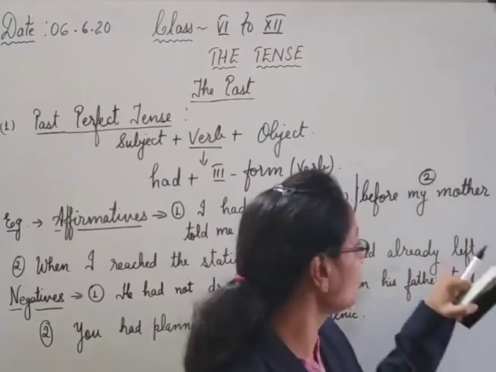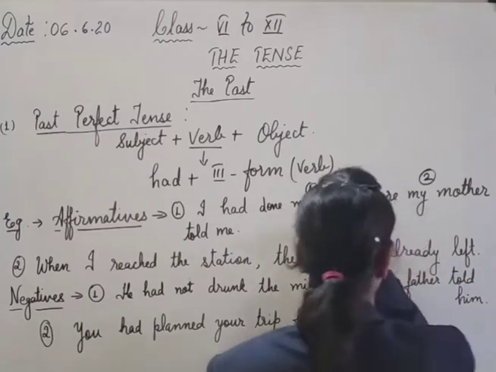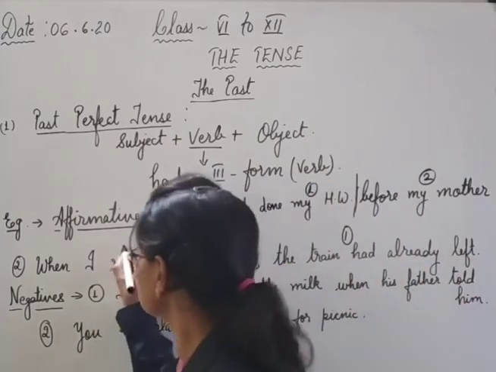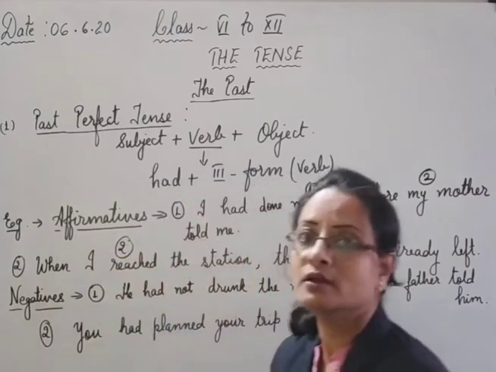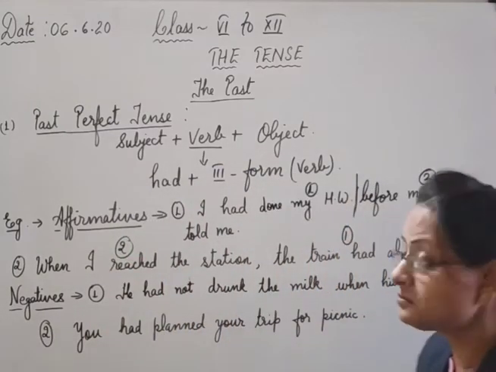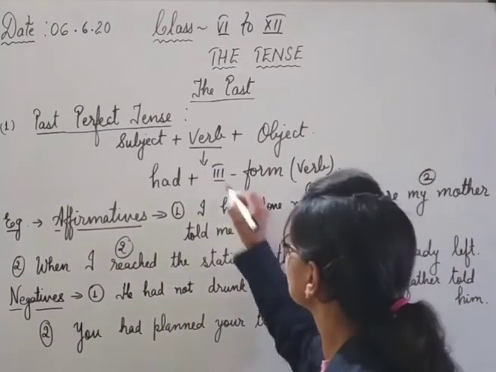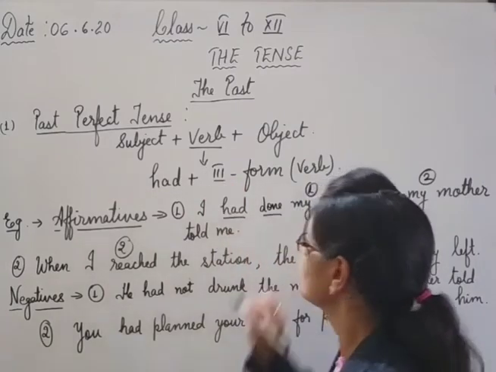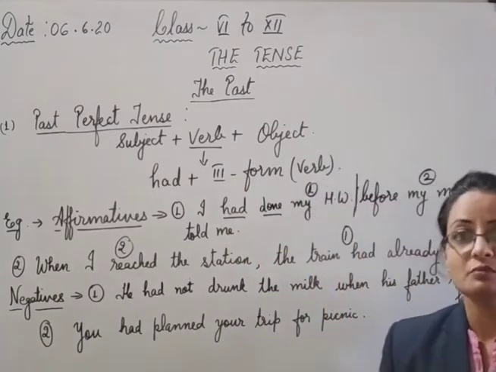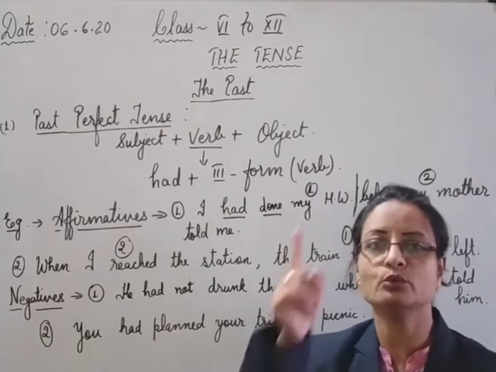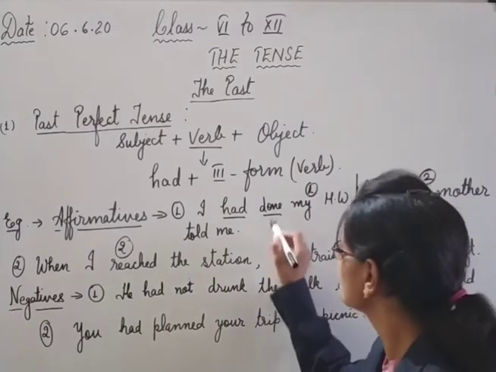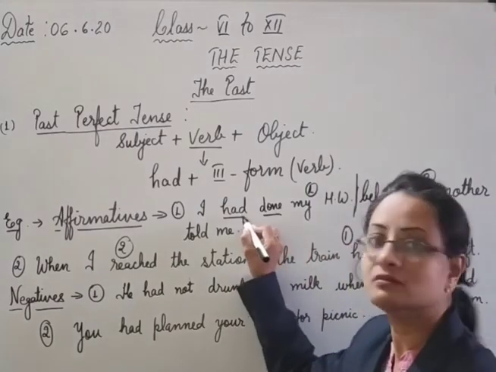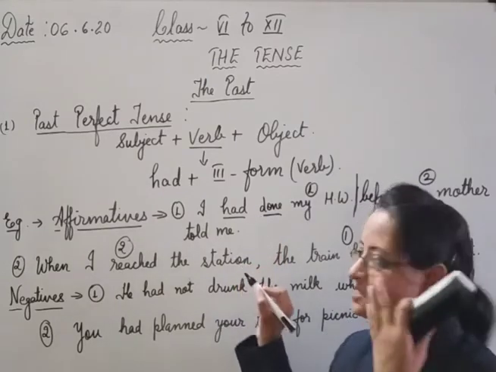So I missed the train because I reached late. So the train had gone first. The train had left first, and this is the second action. Now you see the use of the tense in both of these sentences. Look here, had plus third form of the main verb. Main verb is do. First form do, did, done. Okay, so it is the third form. Had, the helping verb we have to use in the past perfect.